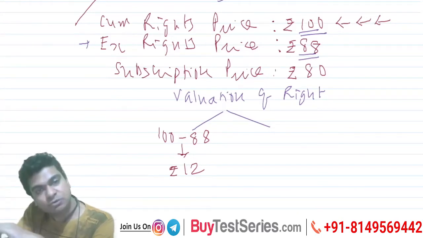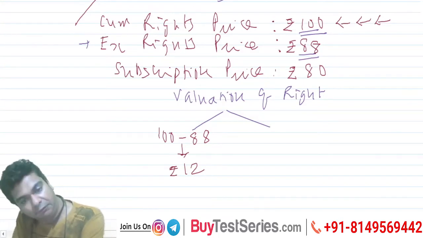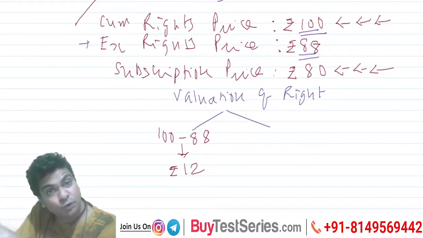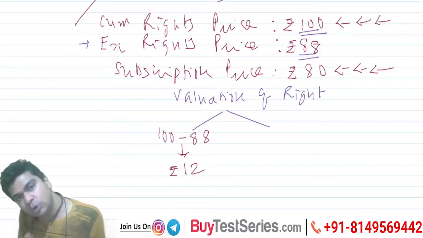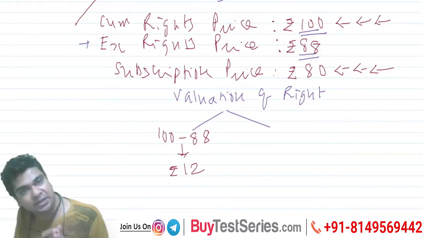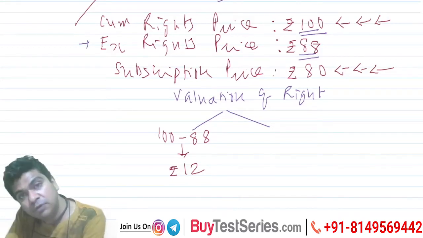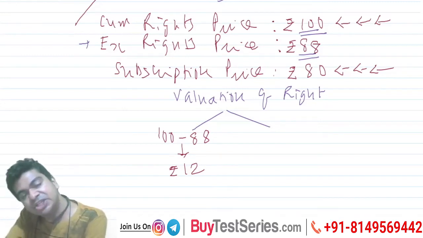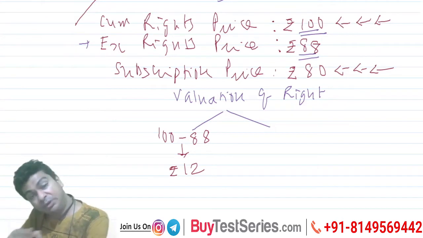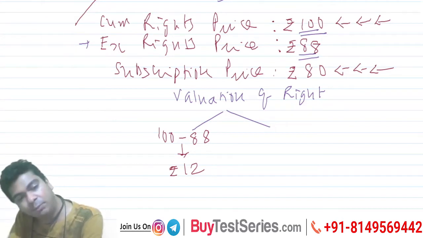One more way in which we can carry out the valuation of the rights. See, we know that the subscription price is rupees 80. So if you want to buy a right share, you will have to pay 80 rupees, right? So 80 rupees will be paid by us. Now, if you are of the view that I will buy the share for 80, and once the share is coming to my Demat account, then I will sell the share for 100 rupees.